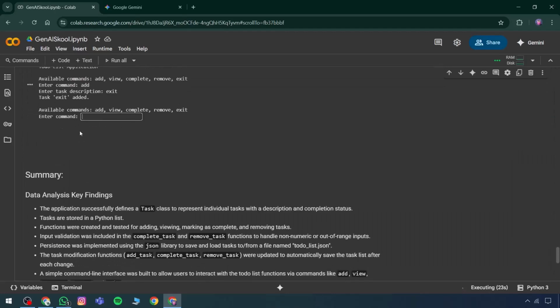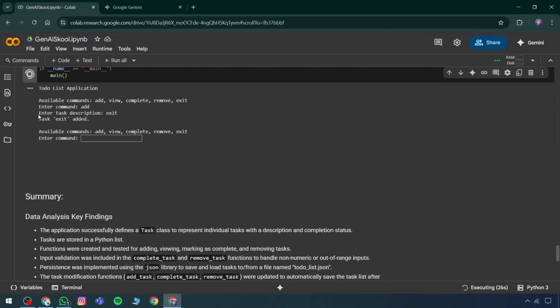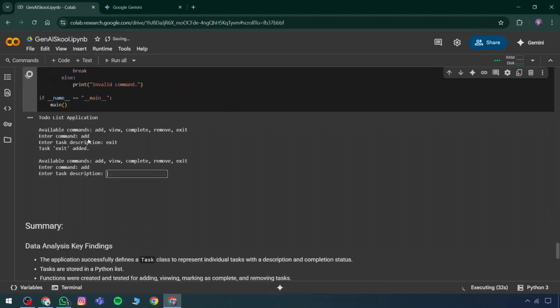A task has now been successfully added. As it appears, the prompt Enter Task Description is displayed. The exit task has already been added. Suppose there's a need to add another task. Selecting Add prompts entry of a new task description,